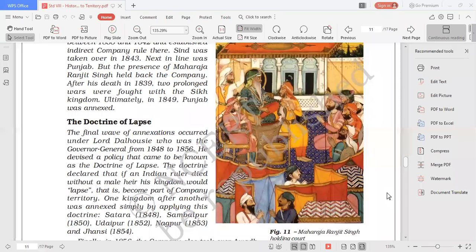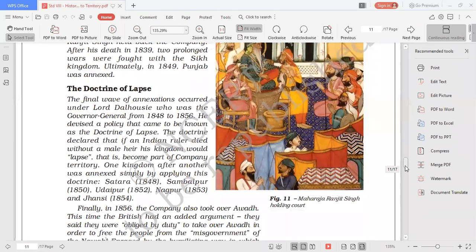Can you see this screen here, children? So this is figure 11. Maharaja Ranjit Singh is holding a court. And let me tell you, he was so powerful that during his reign, the company could not take over Punjab, because Punjab was a huge province at that time. So they could not control Punjab till his death in 1839, and after that two prolonged wars were fought with the Sikh kingdom, and ultimately in 1849 Punjab was annexed. So this is a picture of Maharaja Ranjit Singh holding a court.